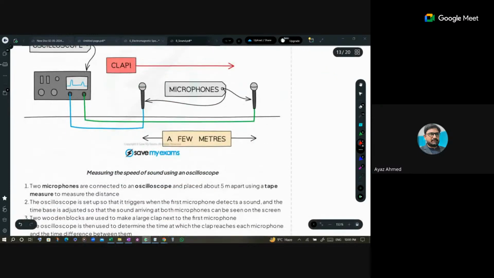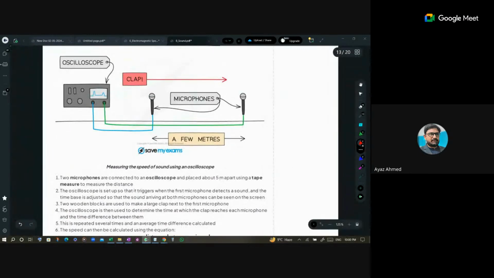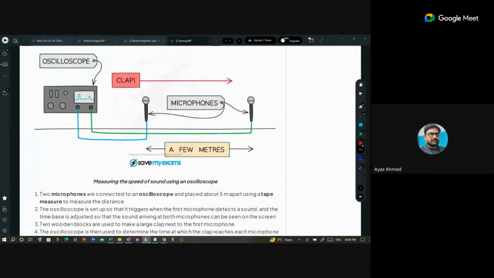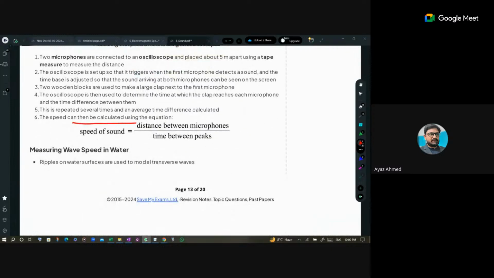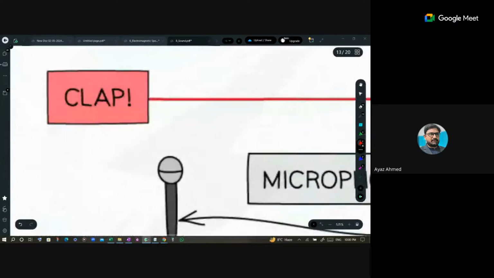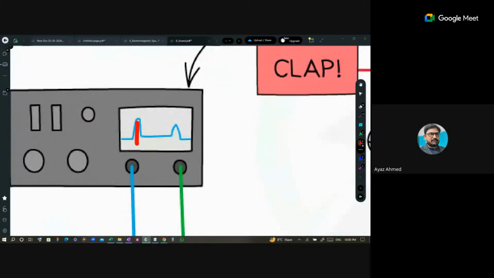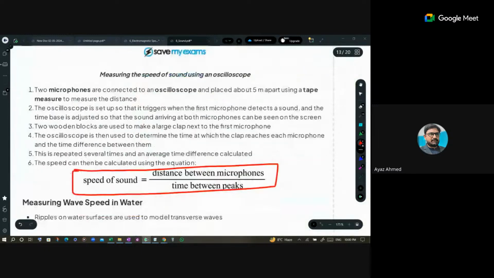Then we have this technology. We use two different mics, a few meters apart from each other, and we use the CRO to get this trace. The speed of the sound is the distance between the two microphones divided by the time between the peaks. Here is the CRO, these are the peaks. So you measure these two and then use that equation.